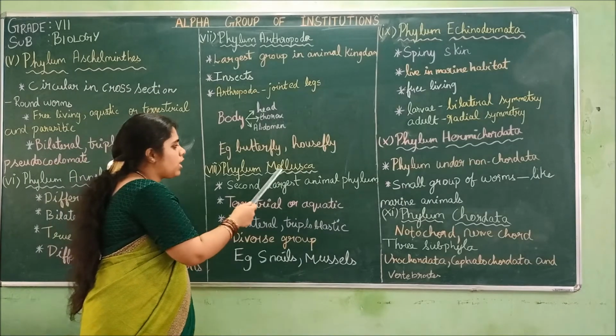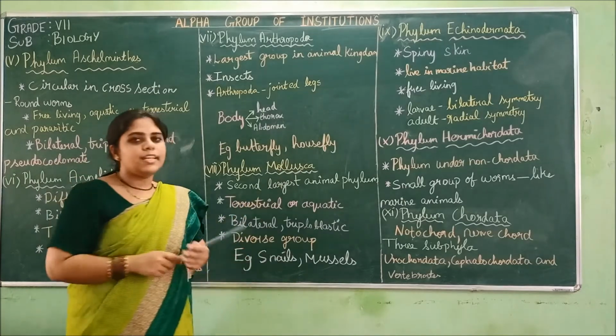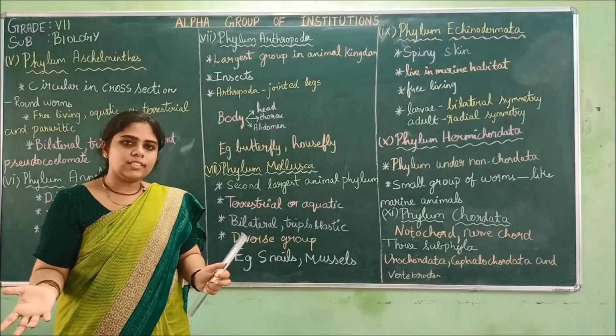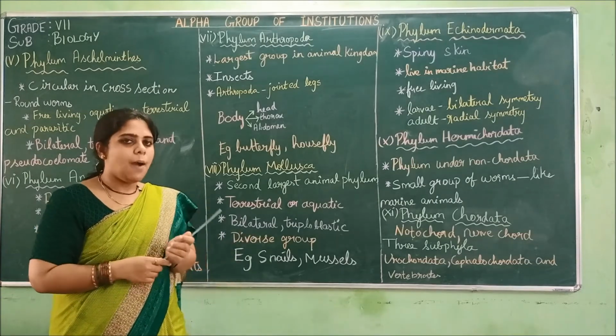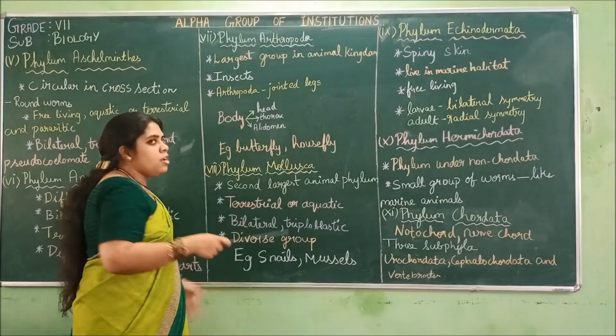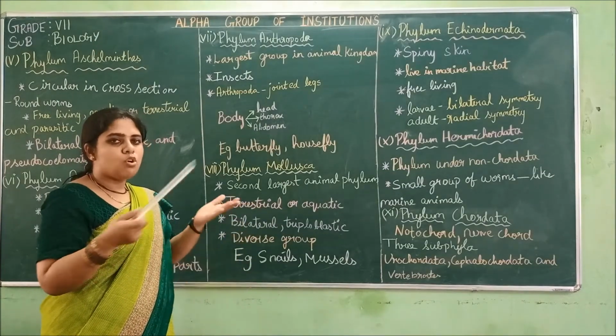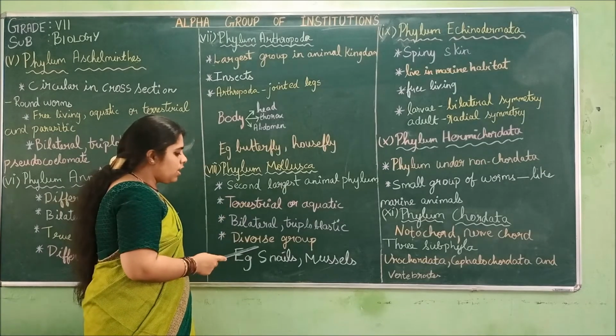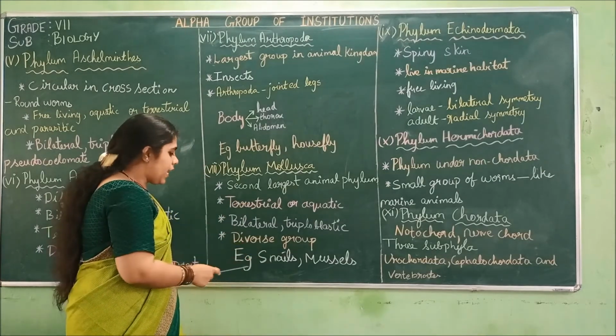Diverse group. This Mollusca is a diverse group. Diverse means different groups. Many varieties of organisms are present in Mollusca. More species, more types of species are present in Mollusca. So that's why it is a diverse group.